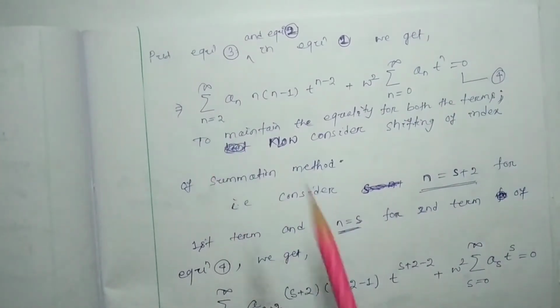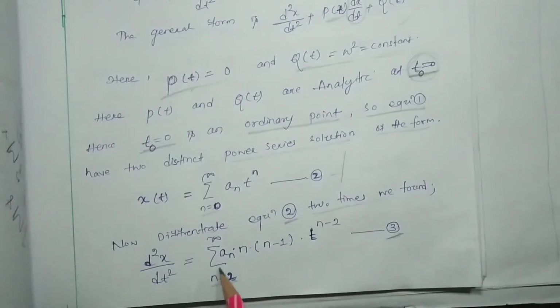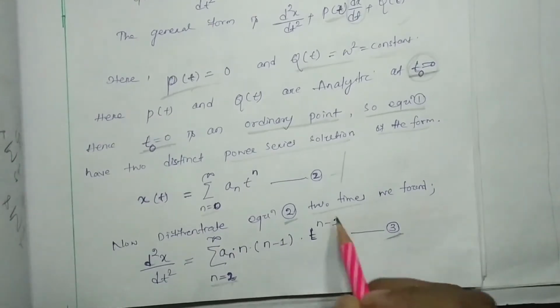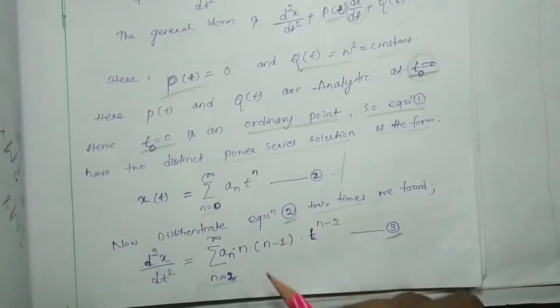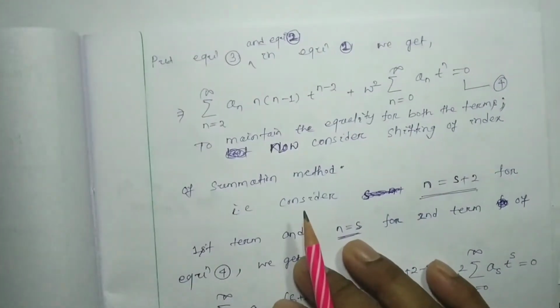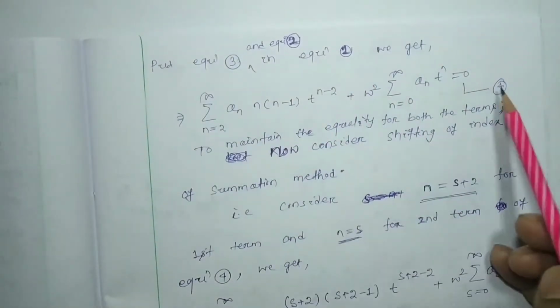Why it is 2, I already explained in the last video. If we consider n equal to 0, then this n will be 0 and this term will be 0. If we consider n equal to 1, then n minus 1 will be 0, so this term will be 0. So no need to write 0 to infinity, because the terms for n equal to 0 and n equal to 1 are both 0. Only for that reason we wrote n equal to 2 to infinity. After substituting these two equations in equation number 1, we get equation number 4.